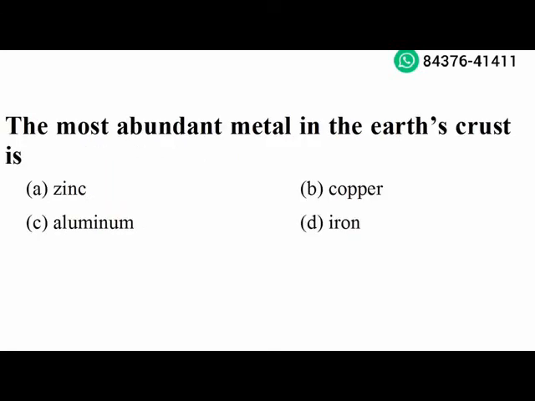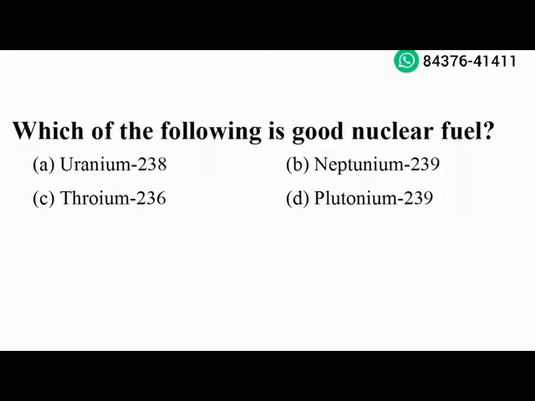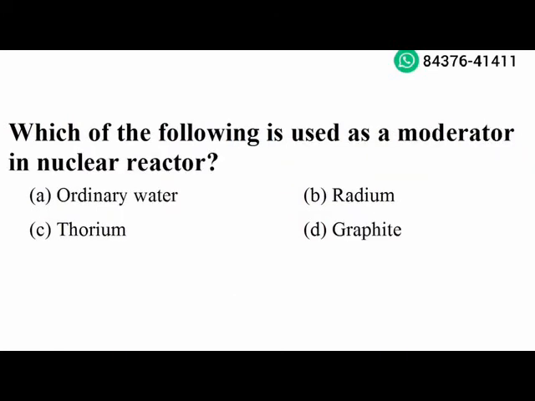The most abundant metal in the earth crust is aluminium. Option C is the right answer. Next question. Which of the following is good nuclear fuel? Plutonium 239. Option D is the right answer. Next question. Which of the following is used as a moderator in nuclear reactor? Graphite. Option D is the right answer.